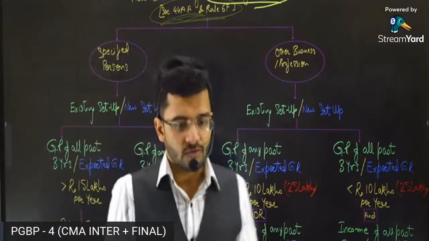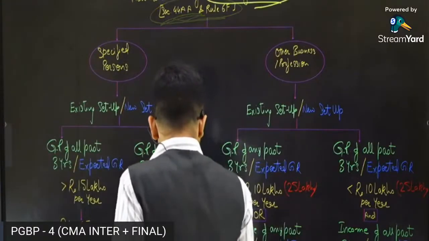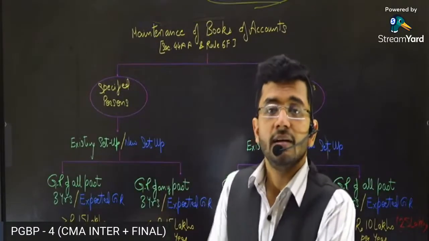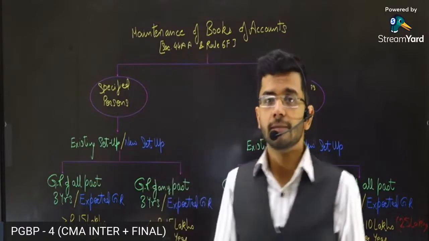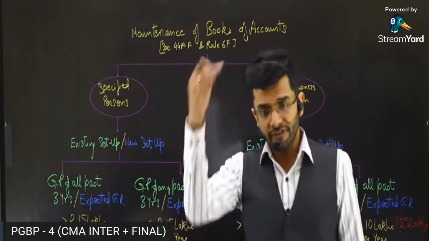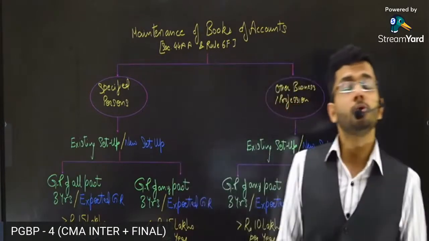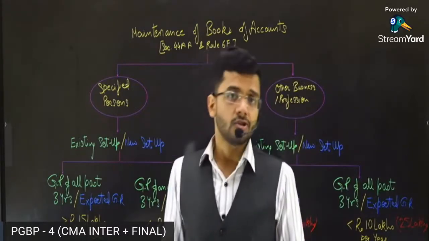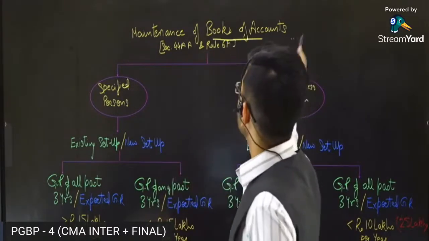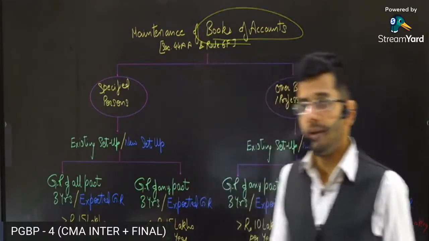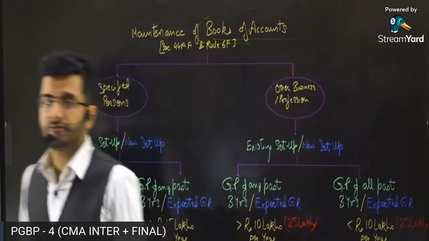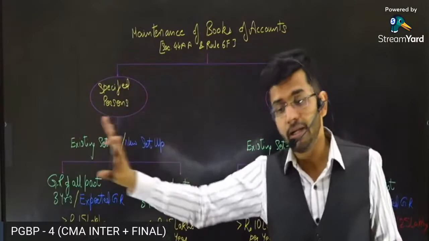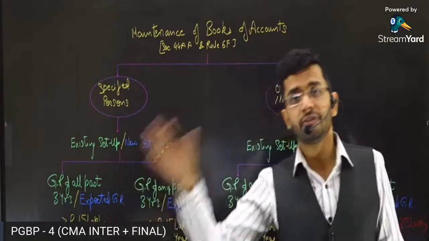Guys, what do you mean by books of accounts? As I've already told you, the Income Tax Act would want to see your profit and loss account and your balance sheet to ascertain whether you have claimed the right expenditure in your books of accounts. It would want to see your business details and the things which you are doing in your business. So books of accounts are required to be maintained by a certain category of people as per the income tax. Financial books of accounts are separate, and income tax books of accounts are separate. These are two different books of accounts.